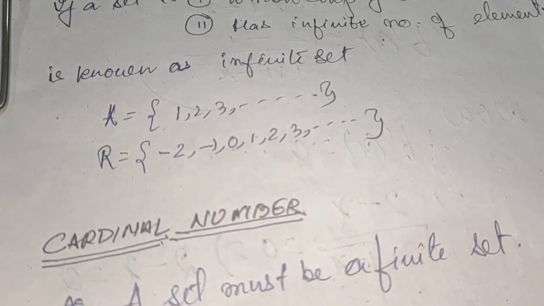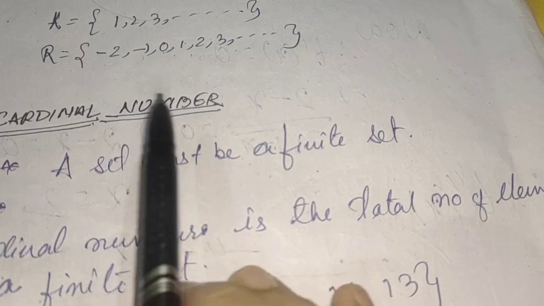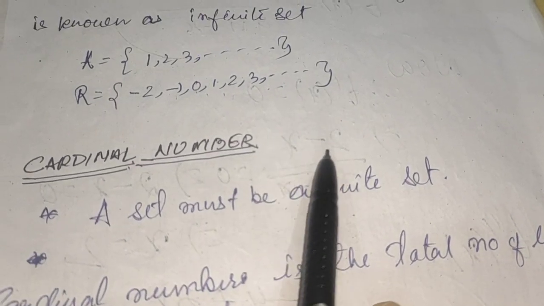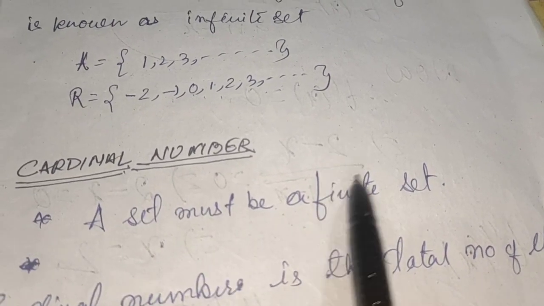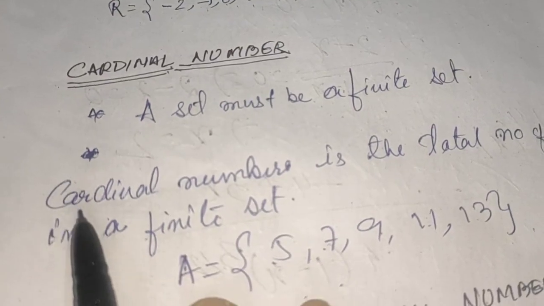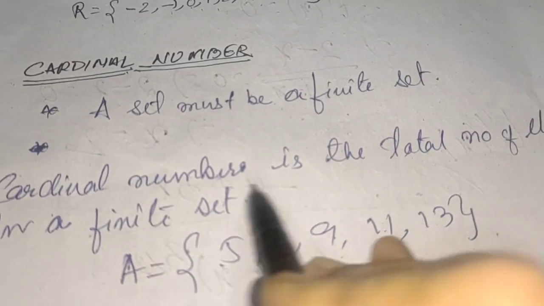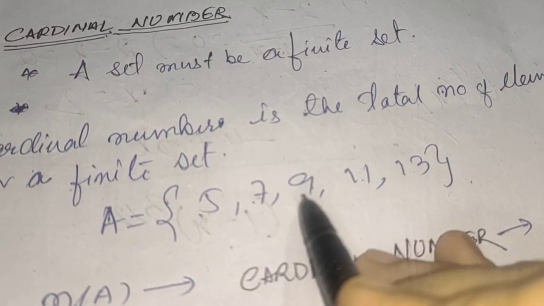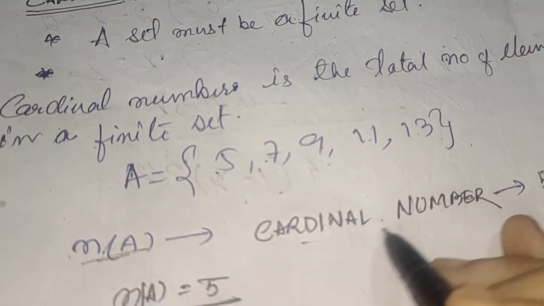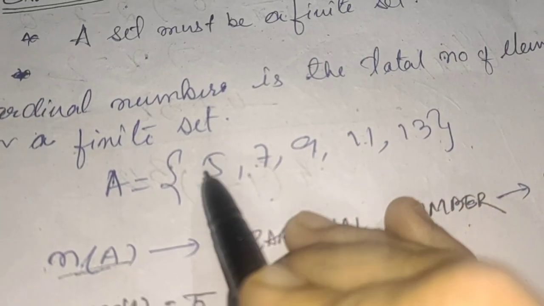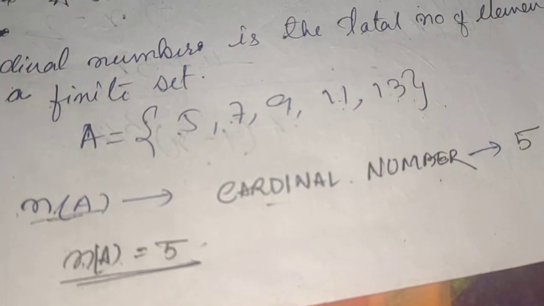Now another concept is the cardinal number. What is a cardinal number? We can find out the total number of elements of a set, and for that we need some conditions. Condition 1 is that the set must be a finite set. So the cardinal number is the total number of elements in a finite set. Suppose this is a set A with elements 5, 7, 9, 11 and 13. We can define n(A), which signifies the cardinal number of set A. How many numbers are there? 5, 7, 9, 11 and 13. Then the cardinal number n(A) will be equal to 5.